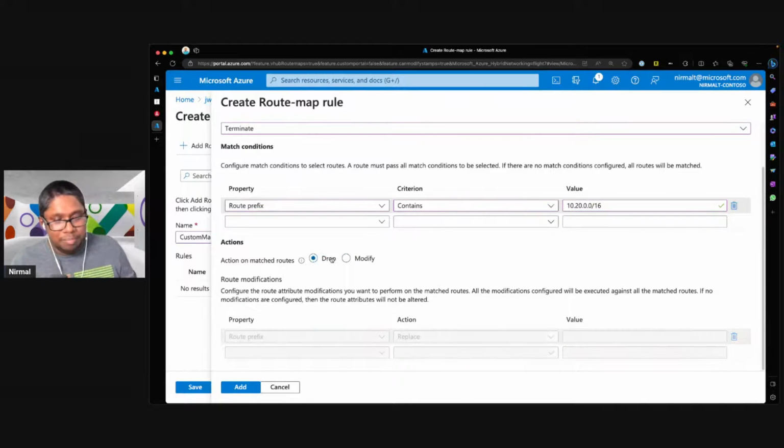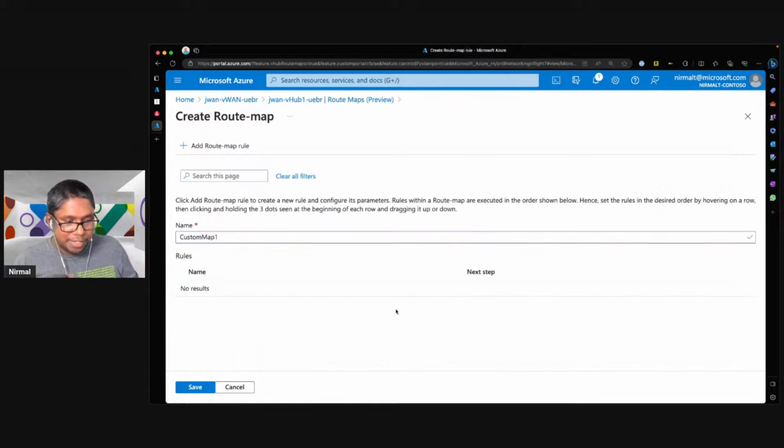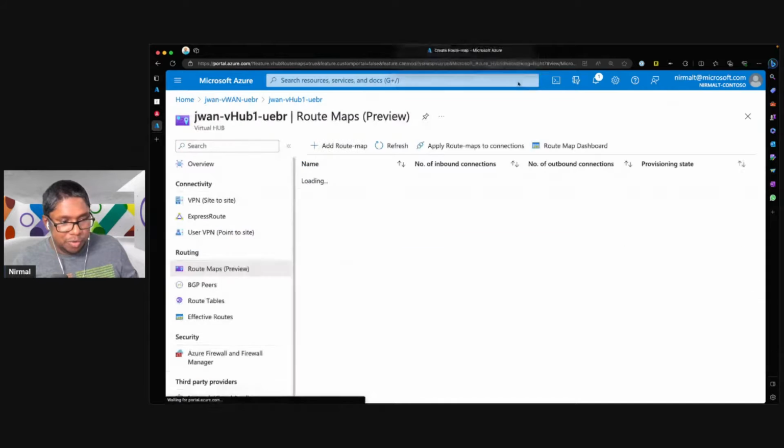I can also completely say drop these routes because I don't want these routes to be advertised to on-premises or to the connection that I'm applying to. So this is the way how you create it. So I'll just exit here, cancel, don't want to create one now.